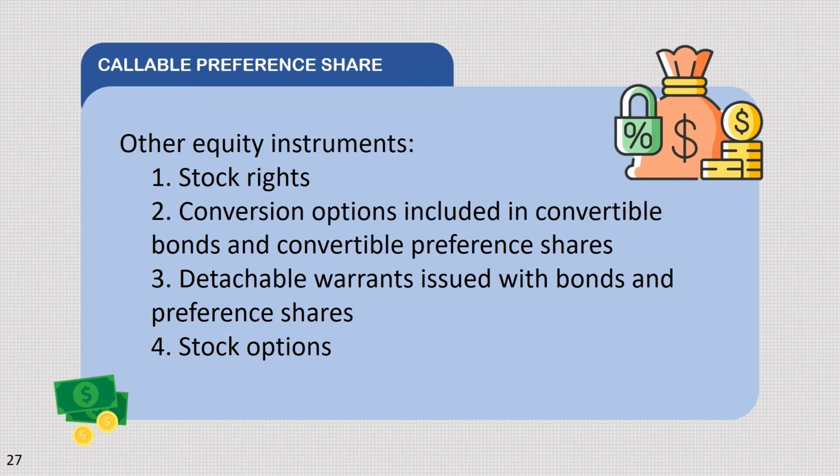Origination of other equity instruments. Pwede kasing mag-issue ang corporation ng ibang equity instrument, hindi lang share of stocks. Example ay stock rights, conversion option included in convertible bonds and convertible preference shares, detachable warrants issued with bonds and preference shares, and stock options.